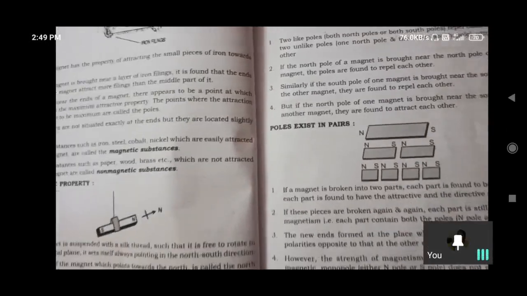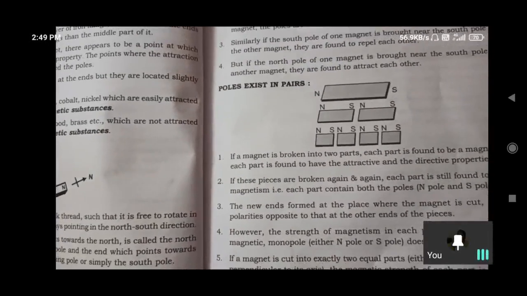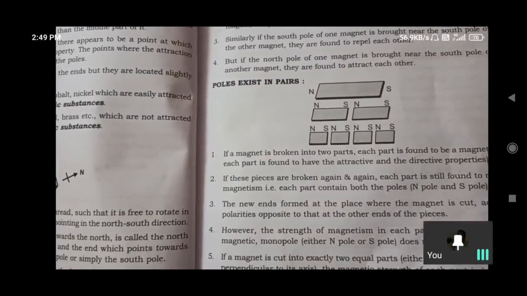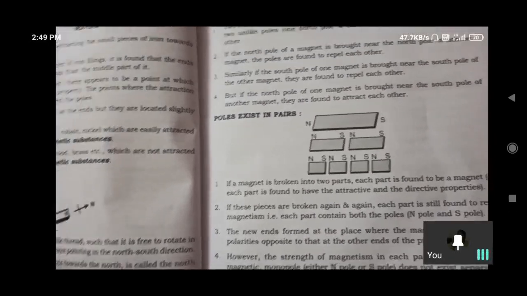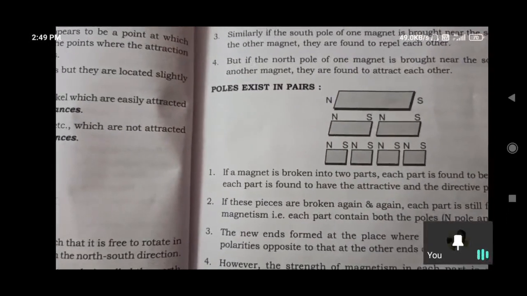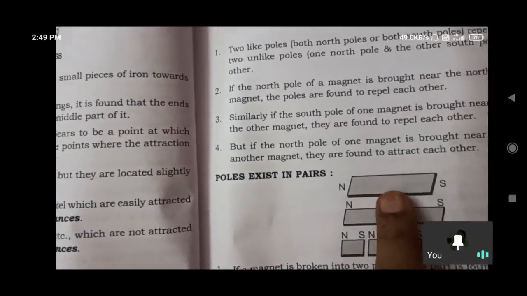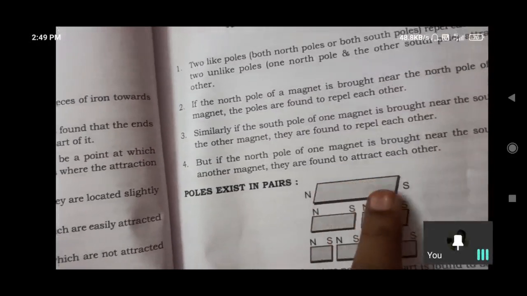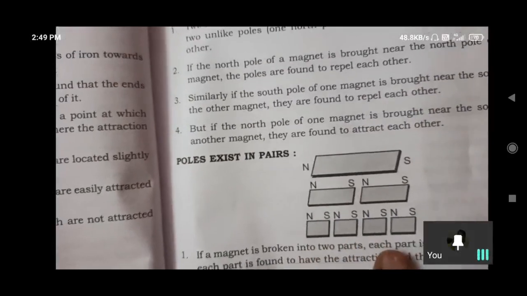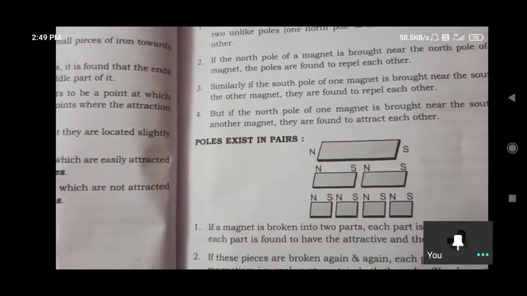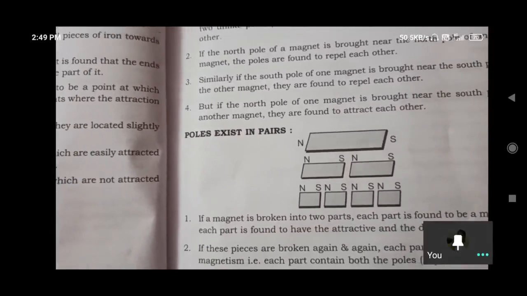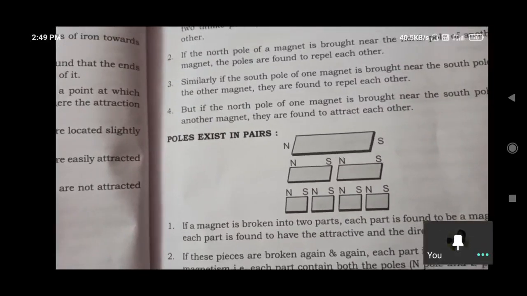If these pieces are broken again and again, each part is still found to retain magnetism. If we break this, each part will act as a magnet. Even if we break it, each part will have the same magnetic properties. Is that clear to you? In this manner, you can understand.